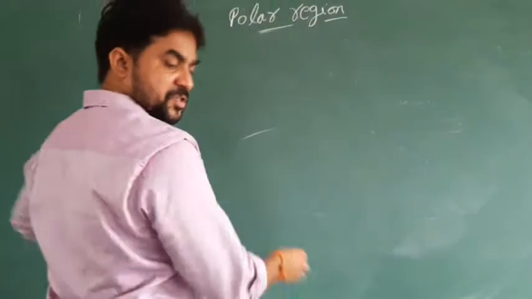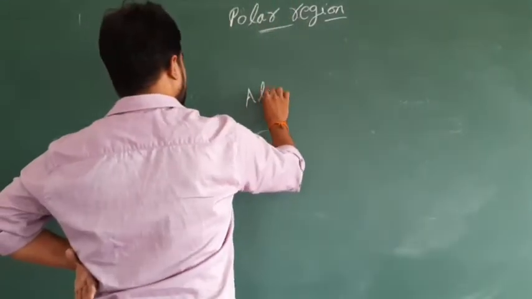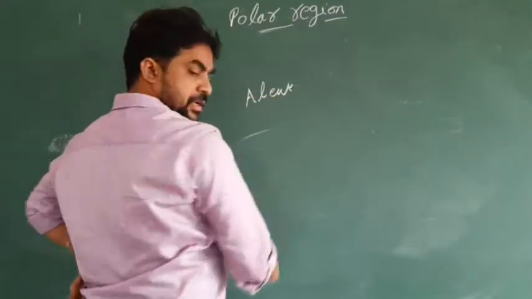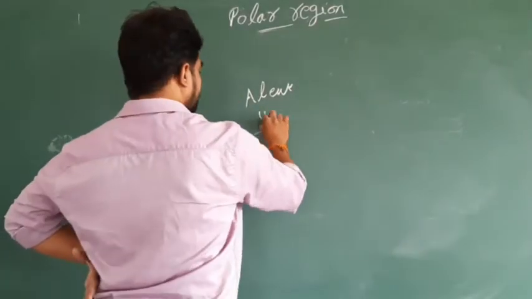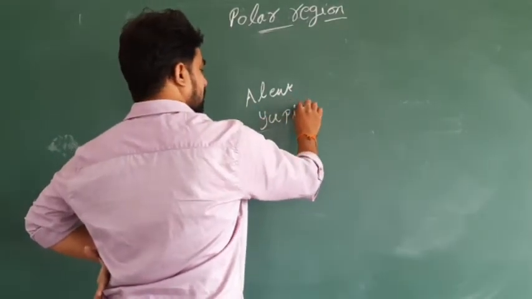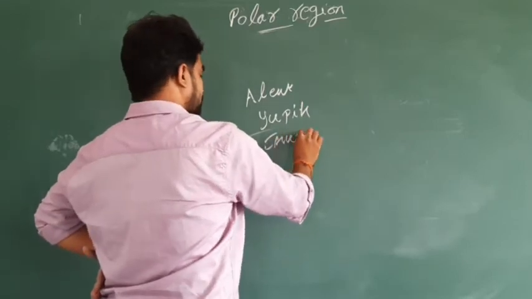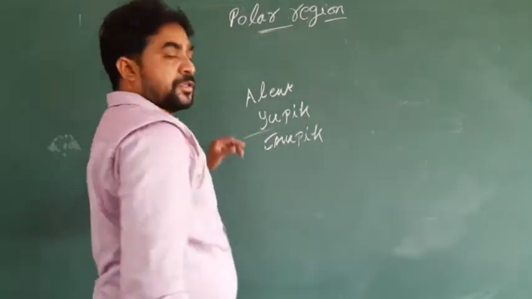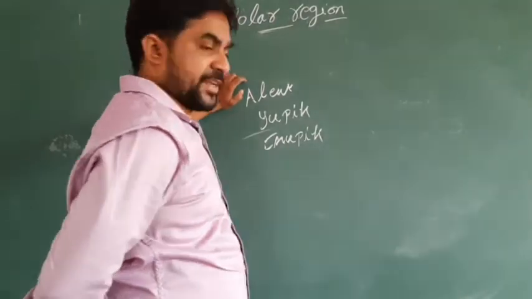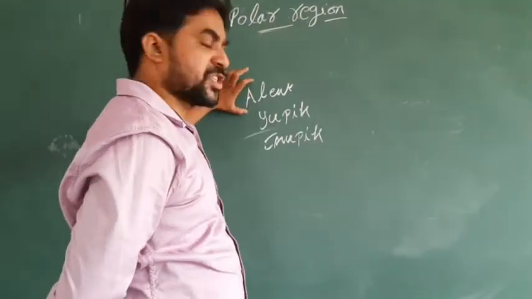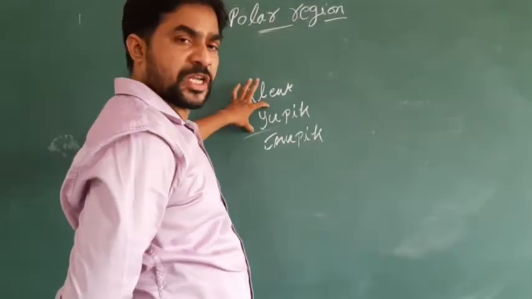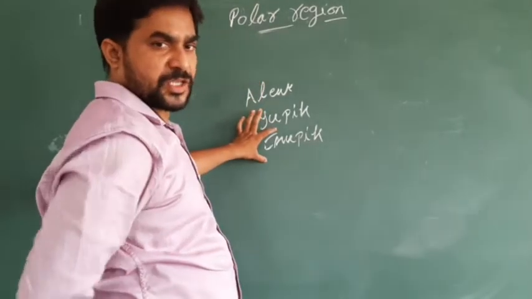These members' language was Aleut, and another one is called Yupik. Another one you can say is Inupiq. So there are three languages of the Eskimo people. One is called Aleut, one is called Yupik, and the other one is called Inupiq.